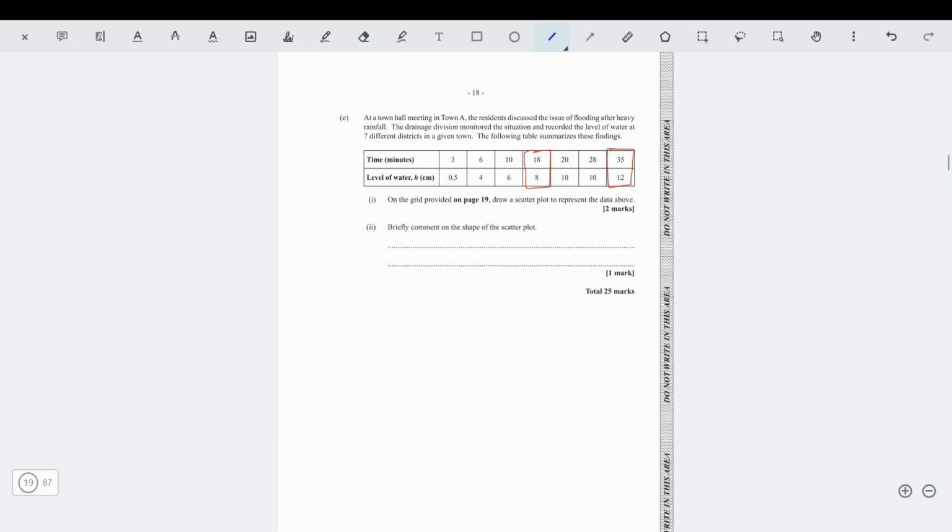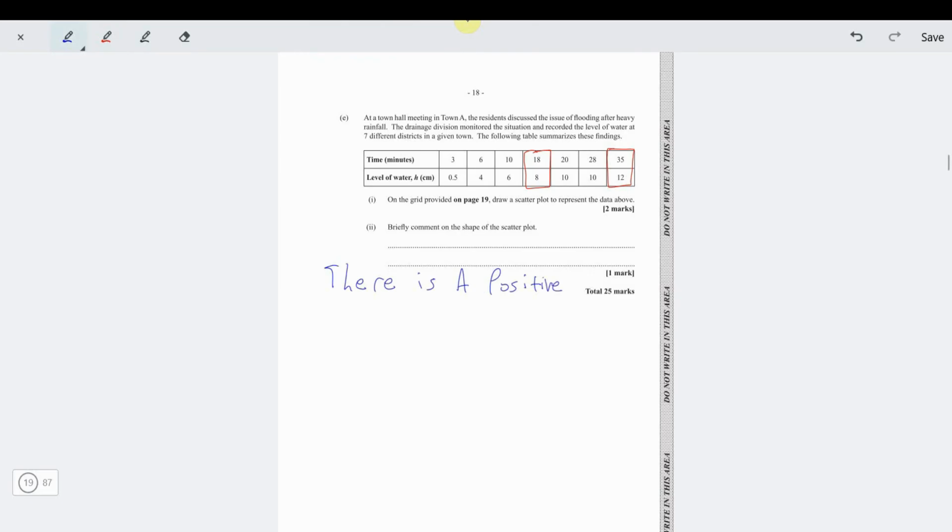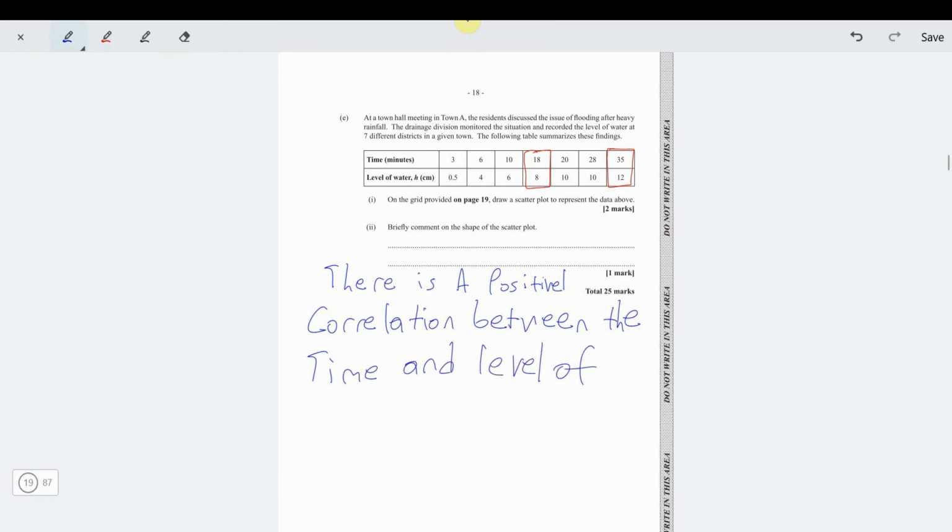So we can see there is a positive correlation between the time and level of water. So there's a positive correlation.